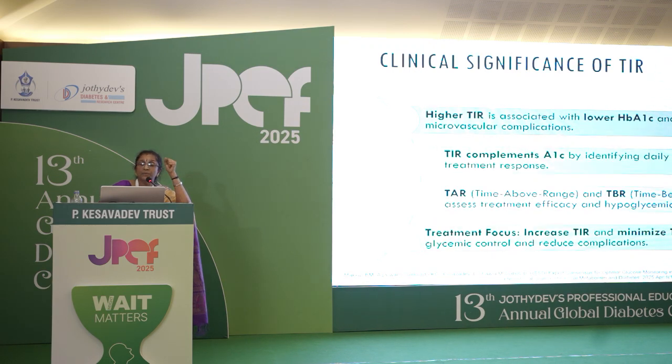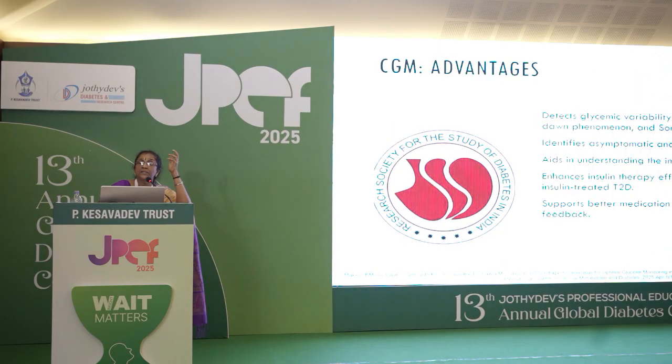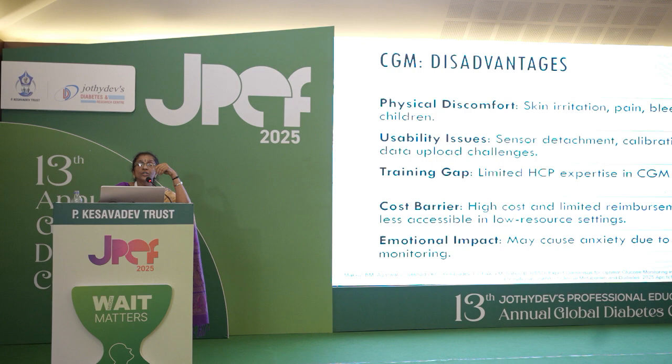TIR complements HbA1c, helps assess treatment efficacy, and we aim to increase TIR and minimize TBR. Now, the advantage, as said, the beautiful part of CGM, is that it detects glycemic variability, postprandial spikes, dawn phenomenon and Somogyi effect, identifies asymptomatic and nocturnal hypoglycemia, aids understanding of the impact of lifestyle, enhances insulin therapy, and supports medication.